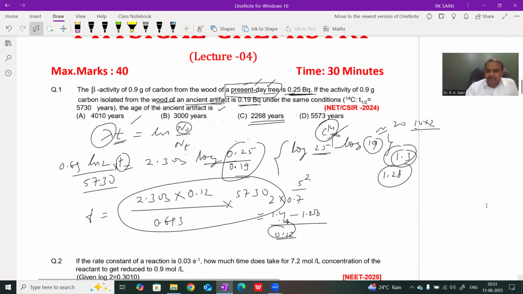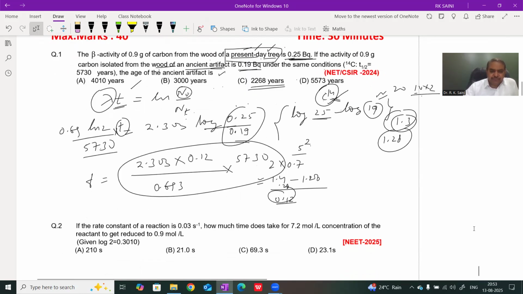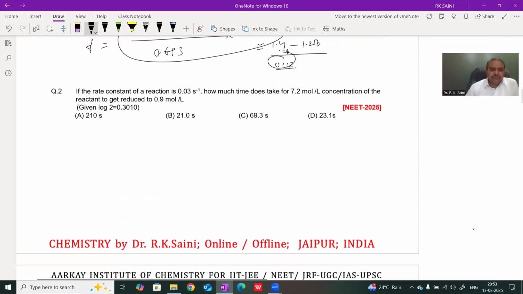Question second. This question was asked in NEET last year. The rate constant is 0.03 second inverse. It means it is a first order reaction, since with the unit of rate constant we find the order. How much time is taken for the concentration of the reactant to be reduced from 7.2 mole per liter to 0.9